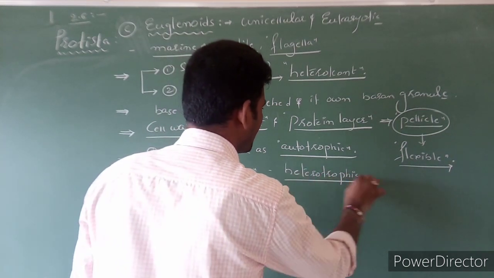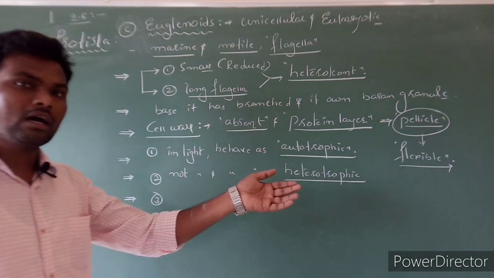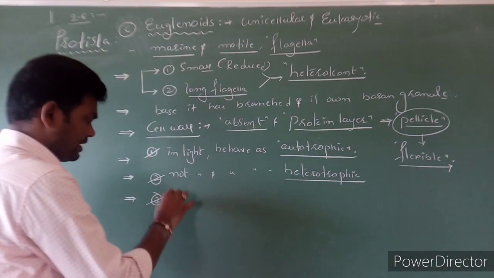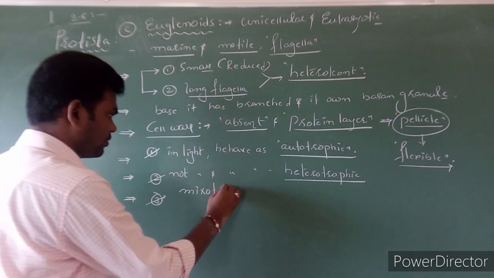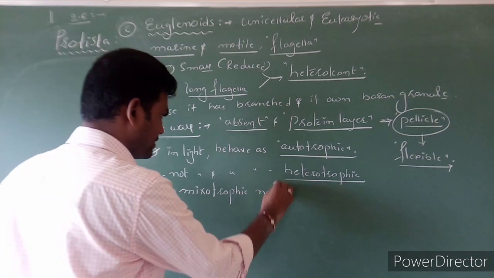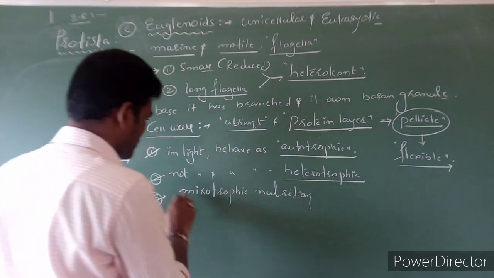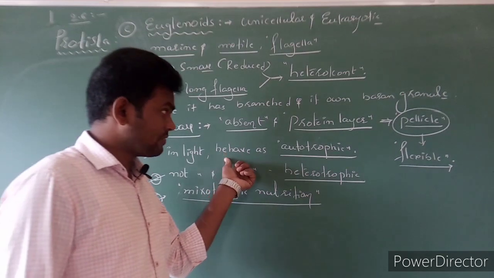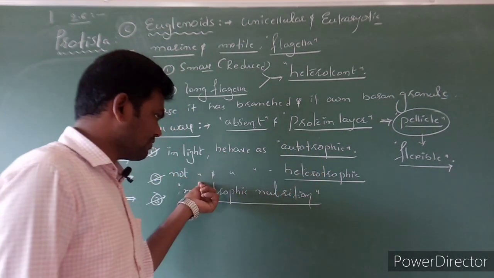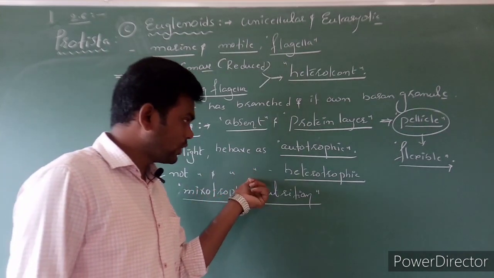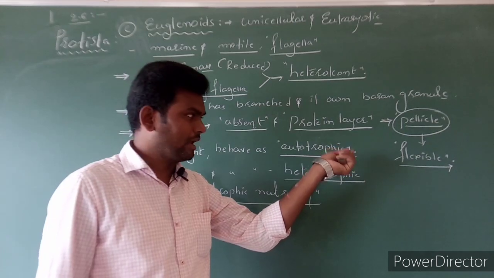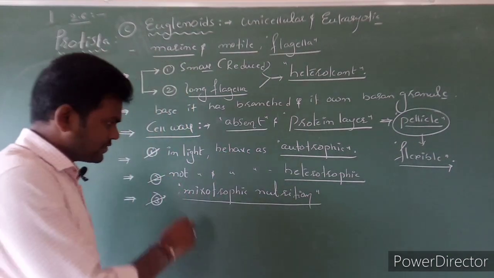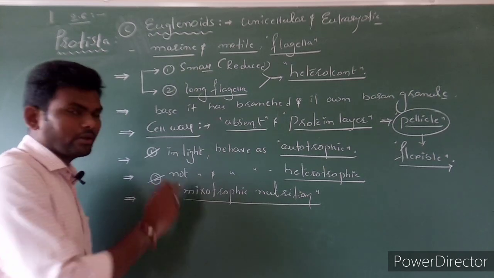Heterotrophic nutrition means they are dependent. They kill some small insects and get their food from them. Clear? So such type of nutrition is called mixotrophic, or mixed nutrition.